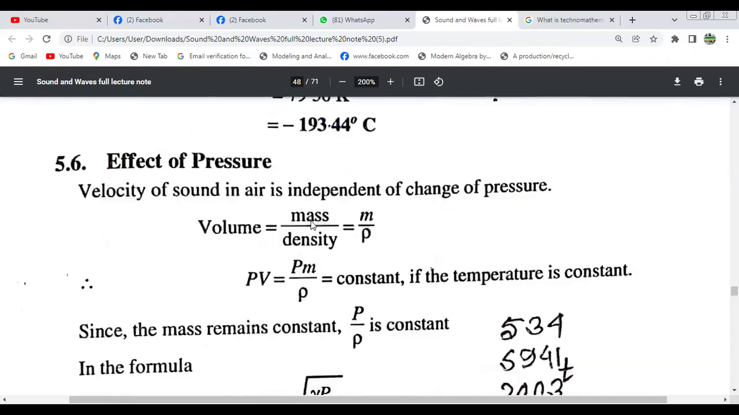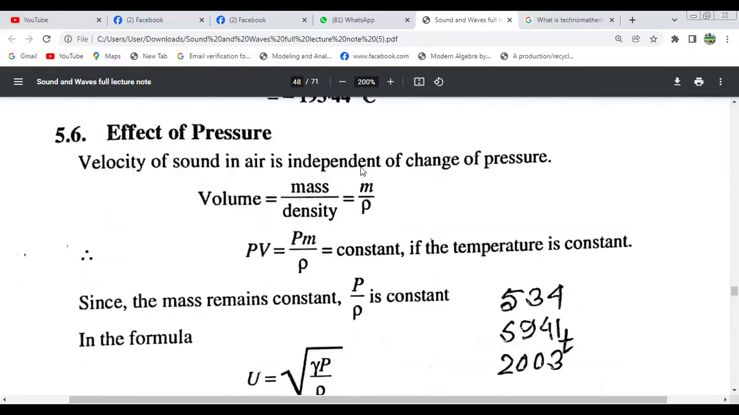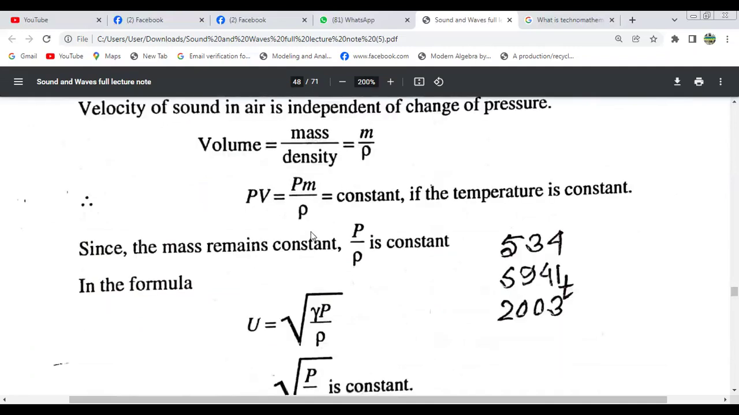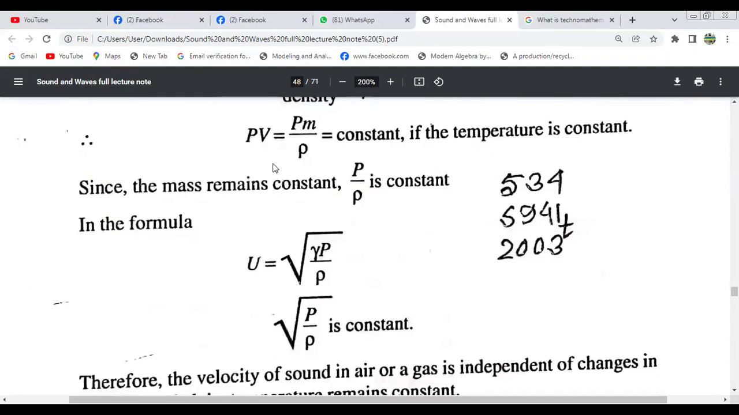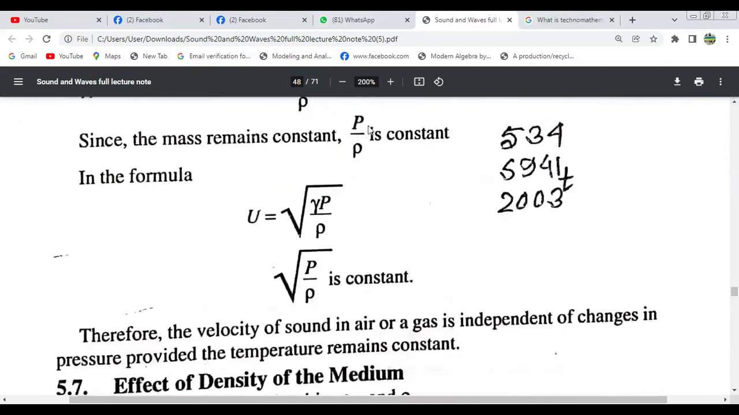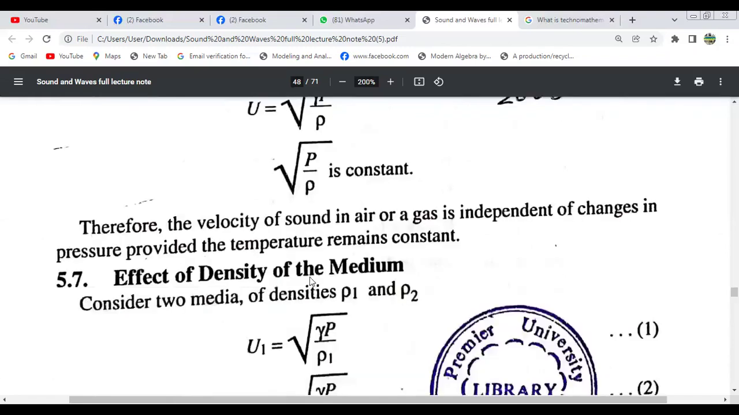Now the effect of pressure. The velocity of sound in air is independent of change of pressure. That means volume equals mass divided by density. So we get PV equals constant if the temperature is constant. Since the mass is constant, pressure divided by rho is constant. So from the formula of Laplace correction, u equals root over this. So this is the constant. Therefore, the velocity of sound in air or gas is independent of change in pressure. That means it does not depend on pressure.